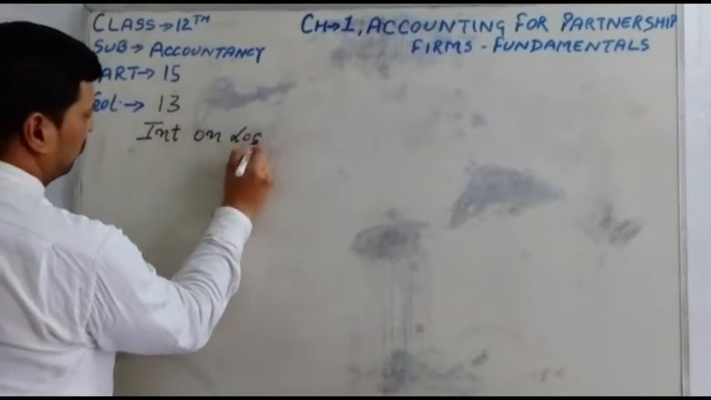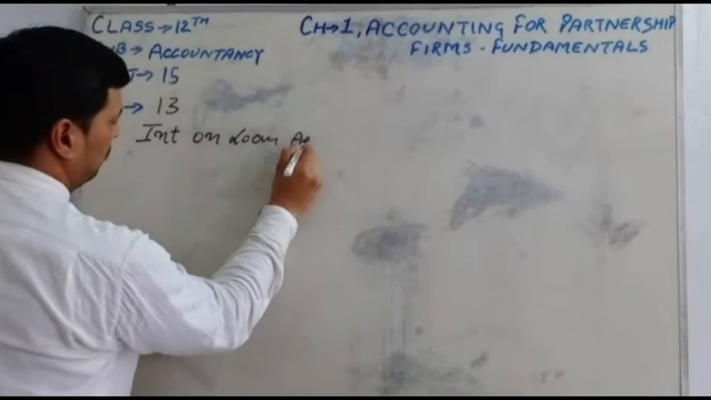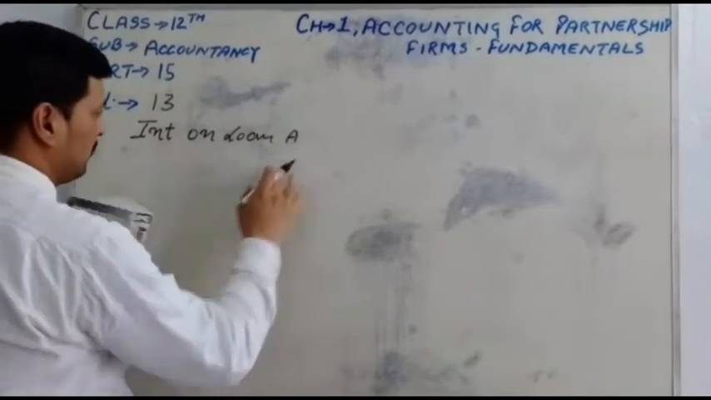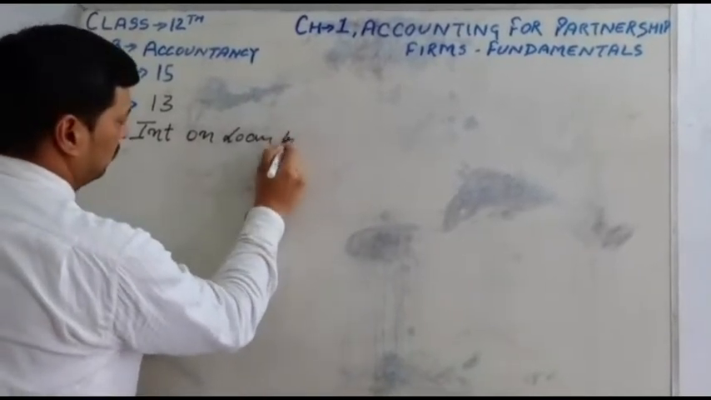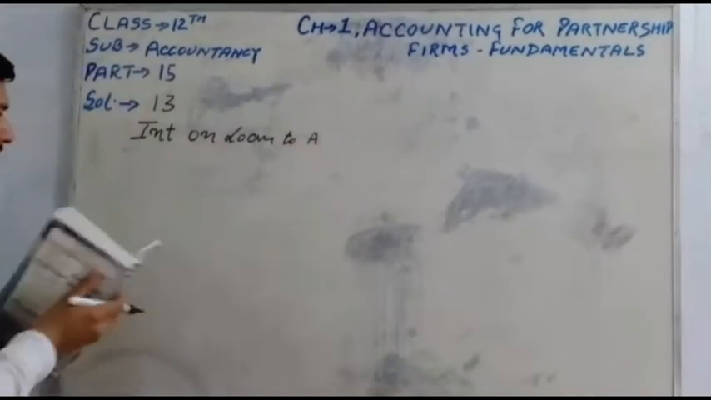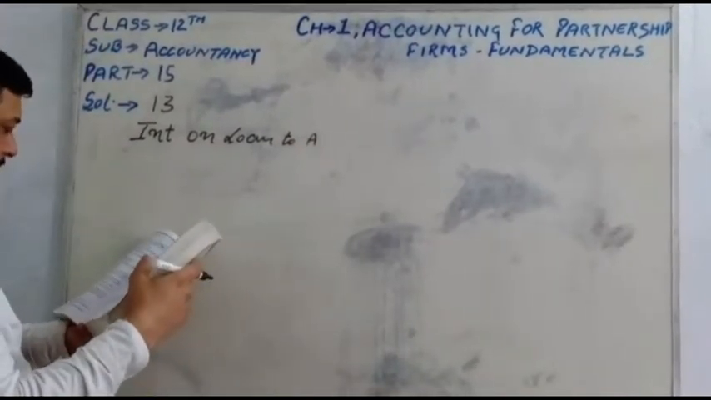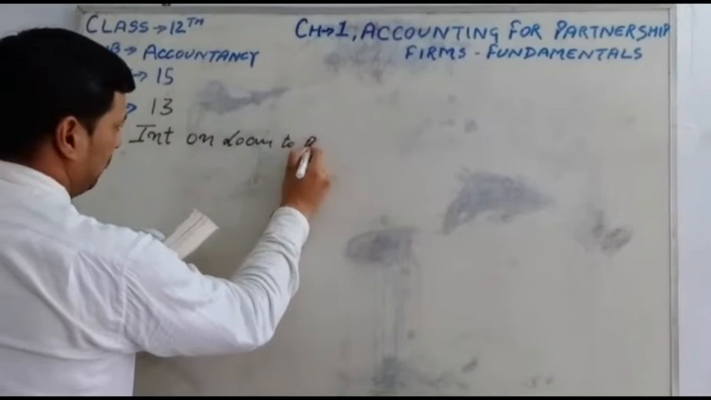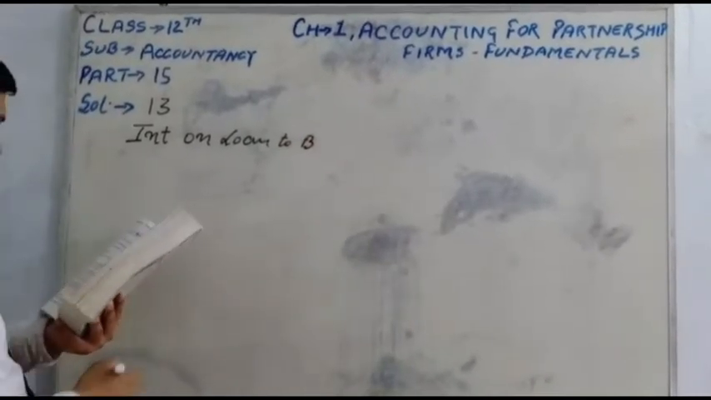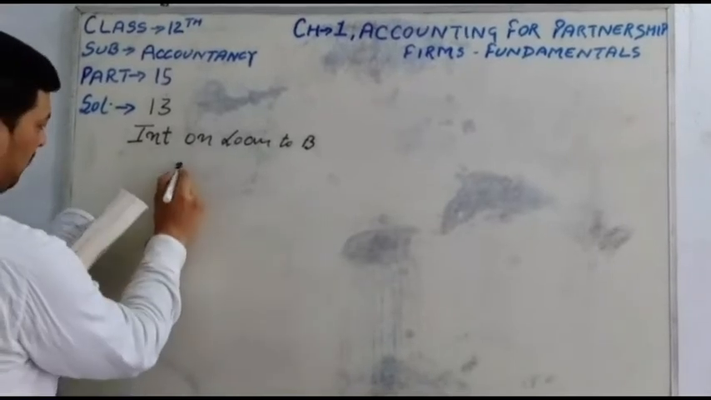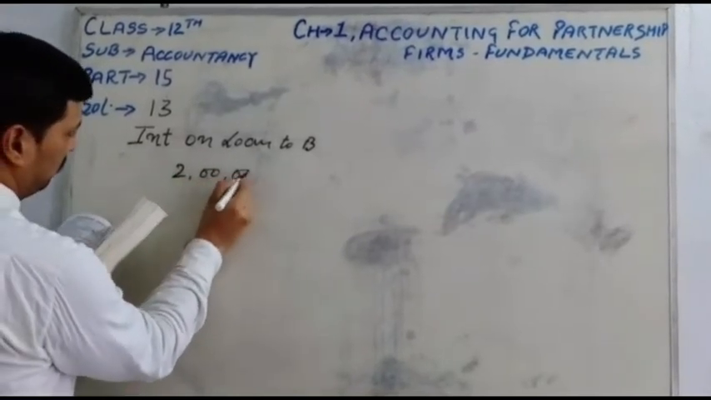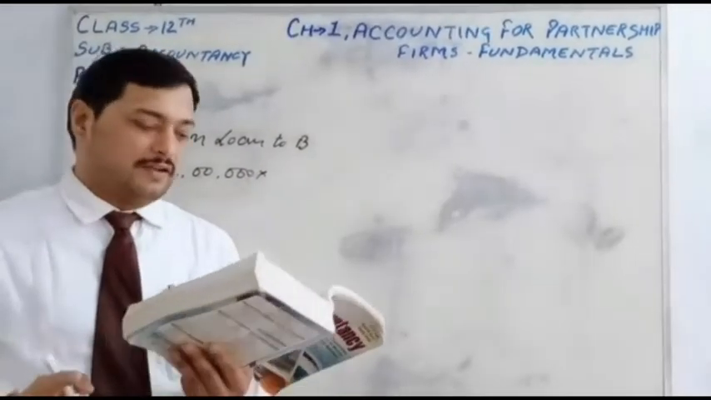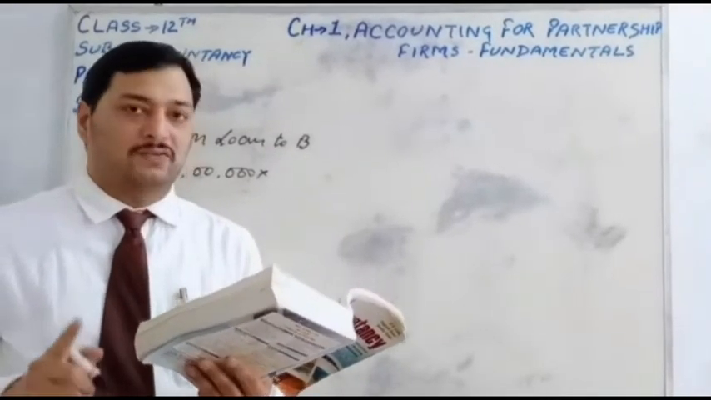Interest on loan. Calculation of interest on loan to A. A is not giving any loan to the firm, so there is no interest for A. First, the calculation for B. B has given a loan of 2 lakh to the firm. B has given the loan on 1st July 2010, and accounts are closed on 31st March 2011.